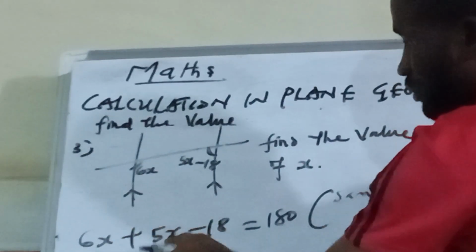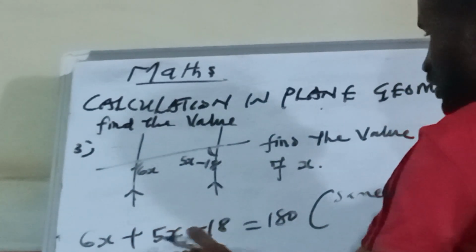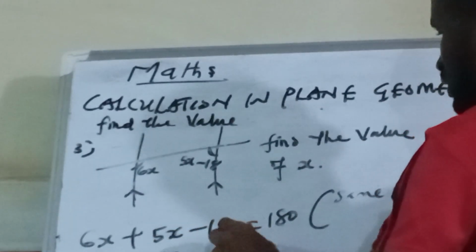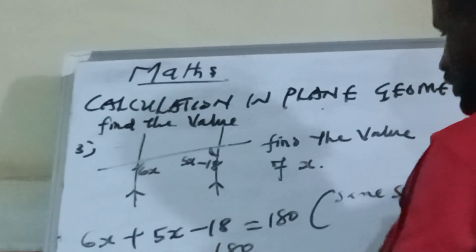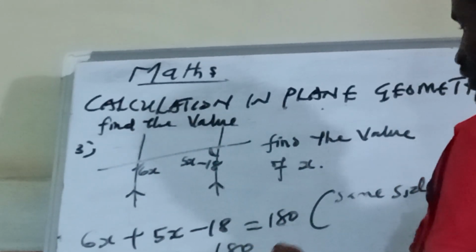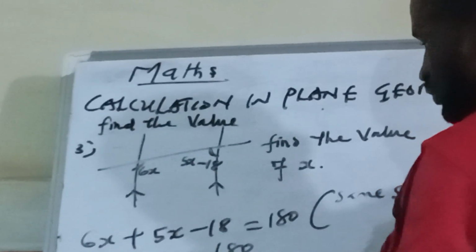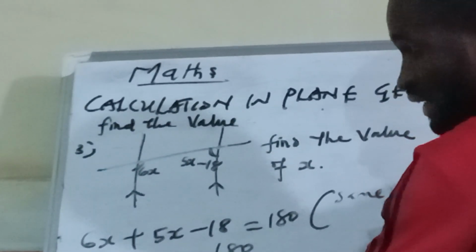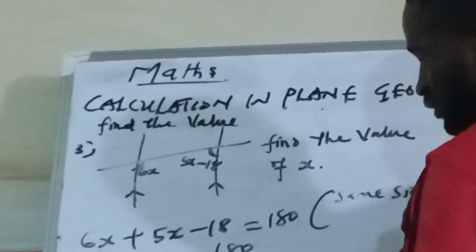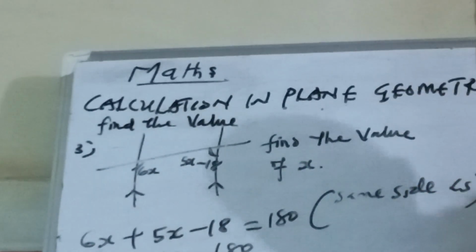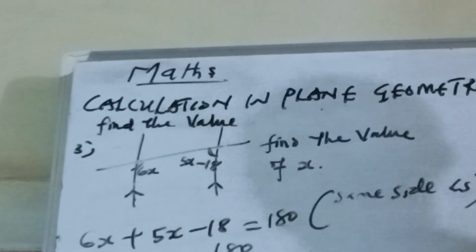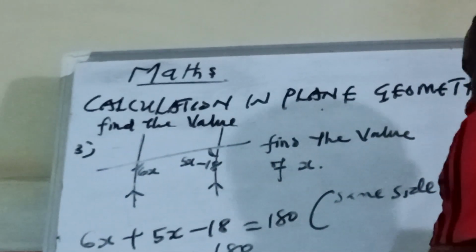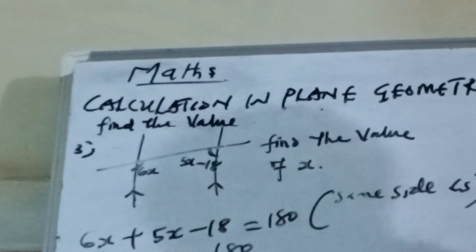Okay, so 6x plus this one is 11x minus 18 is equal to 180. So 11x is equal to 180. Now minus 18 will cross here to change to plus 18. So 11x, this plus this is 198. Okay? So if I make x the subject, x becomes 198 all over 11. So if I divide by 11, I will have 18. So x, therefore x is equal to what now? x is equal to 18. So x is equal to 18 degrees.